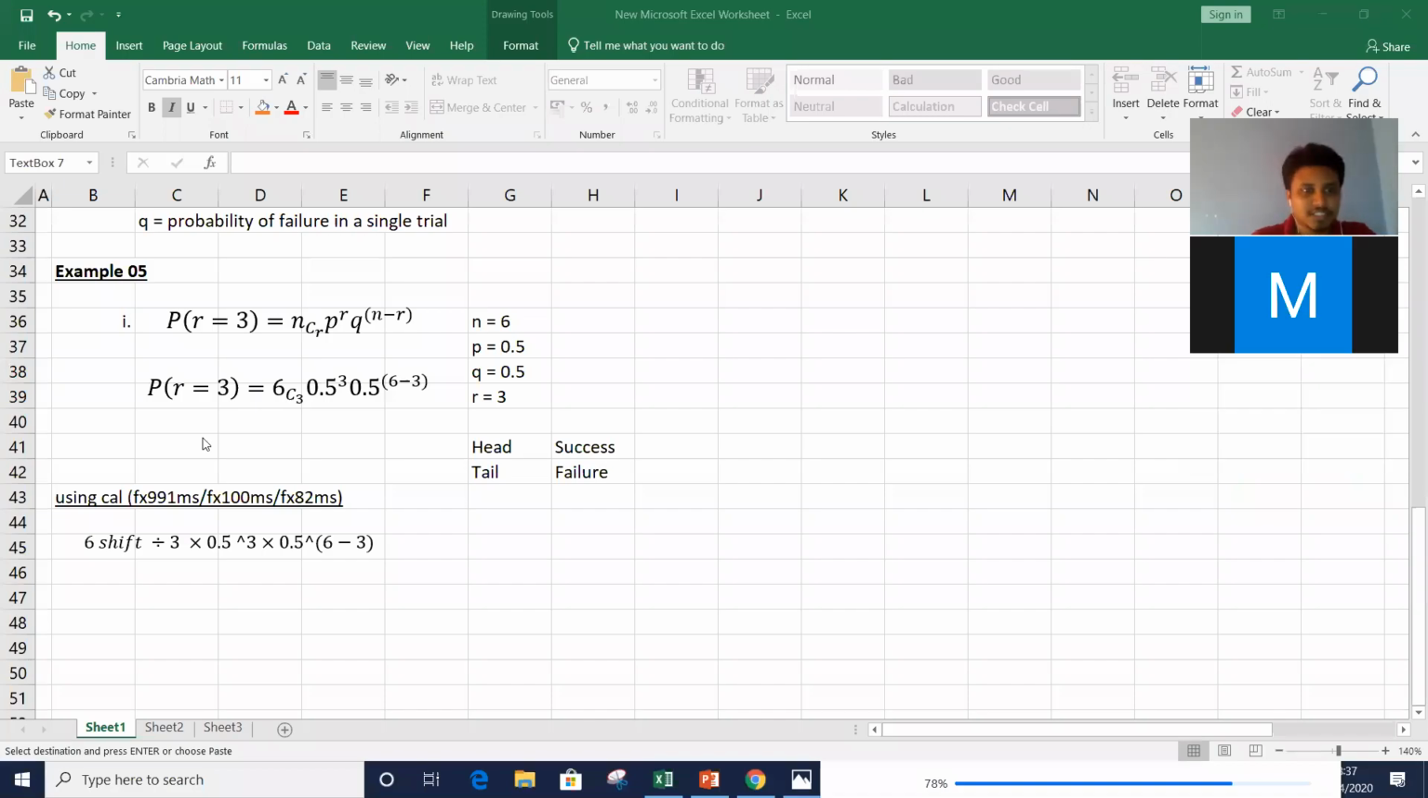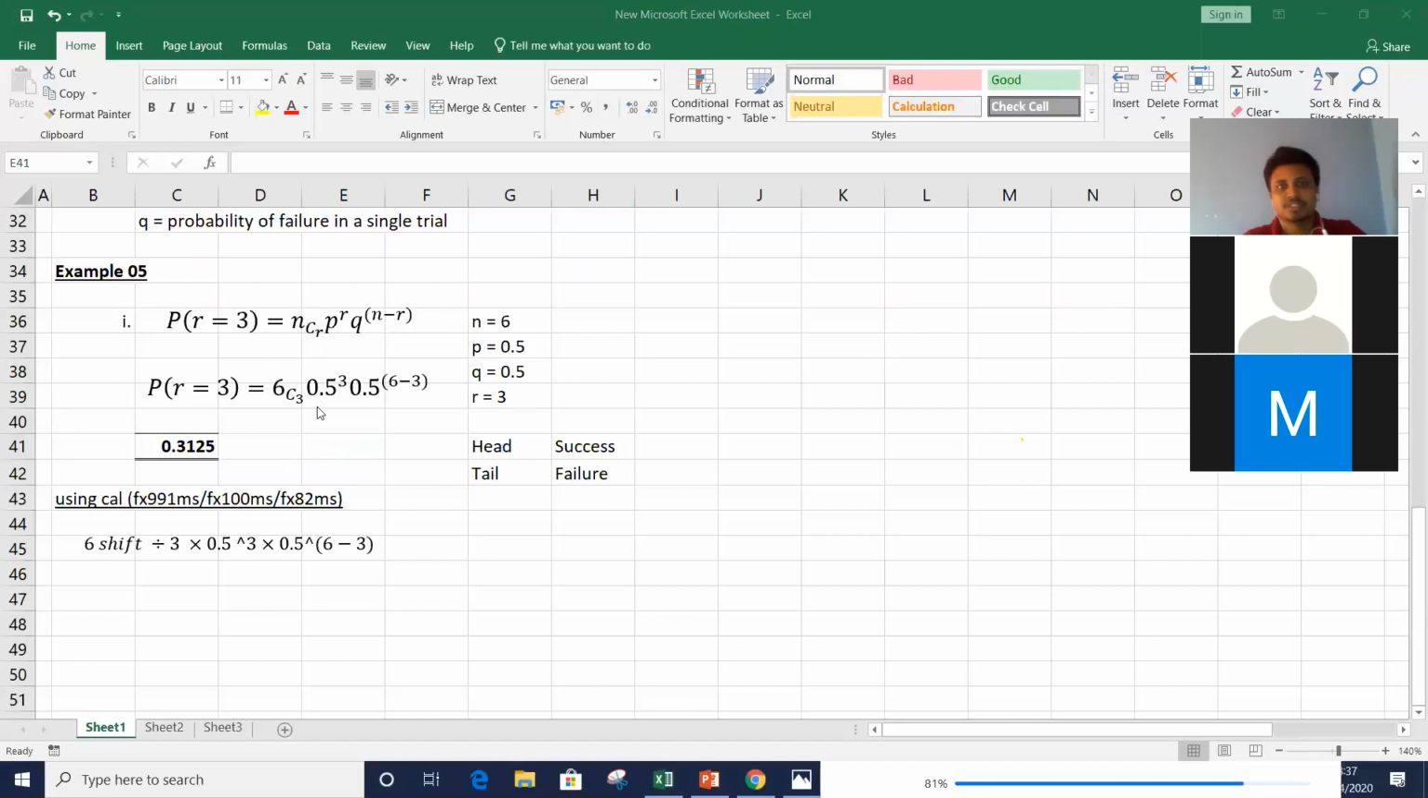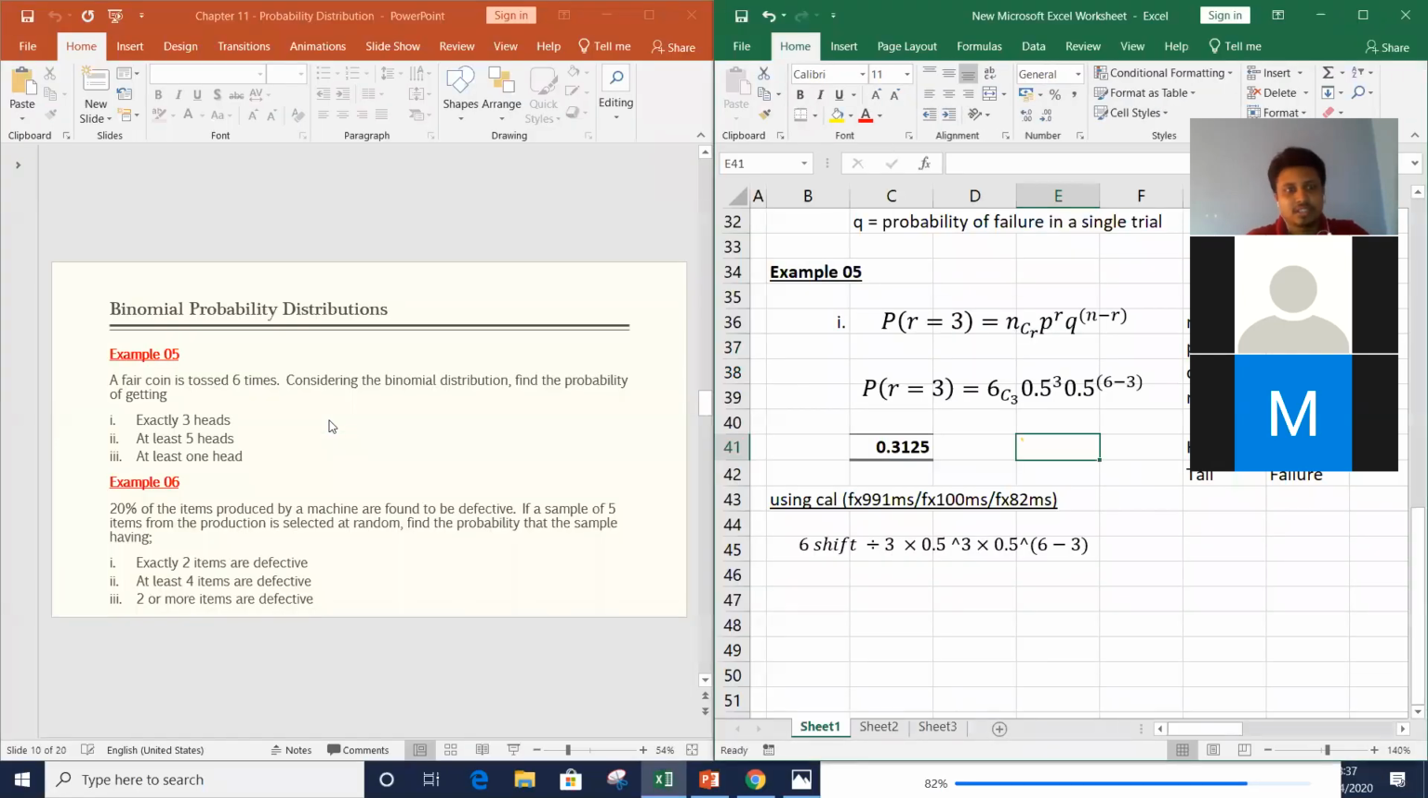Okay, so what should be the answer here in part 1? After simplifying this, what should we get? The answer should be 0.3125, right? We can get the answer in one go. 0.3125 should be the answer for part 1, right?